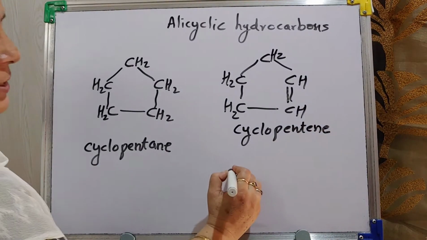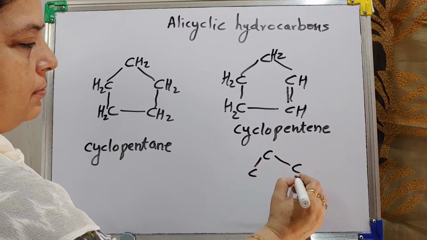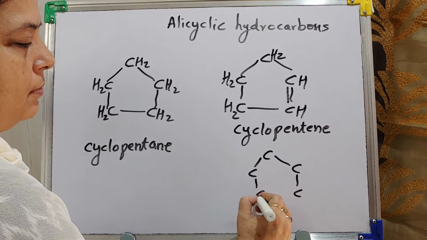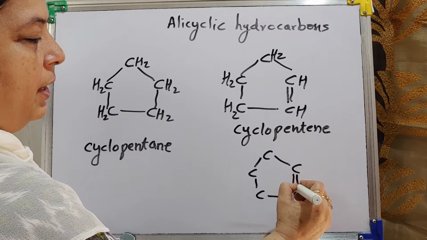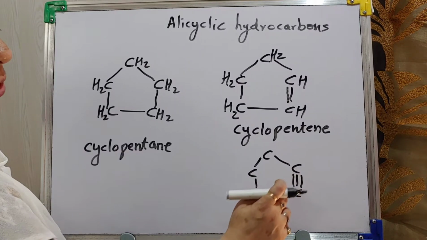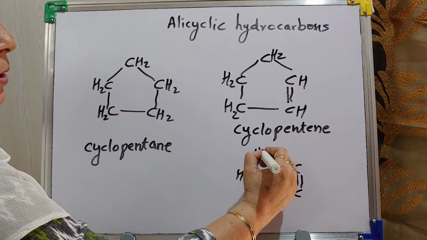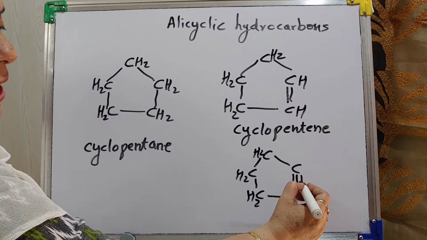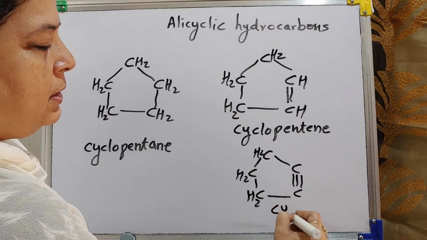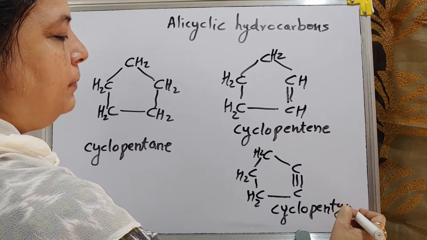So it is cyclopentene. Same way, if I take like this, if I am taking a triple bond, 4 valencies are satisfied. For this carbon also 4 remaining. Triple bond I have taken, so alkyne. So it is cyclopentyne.